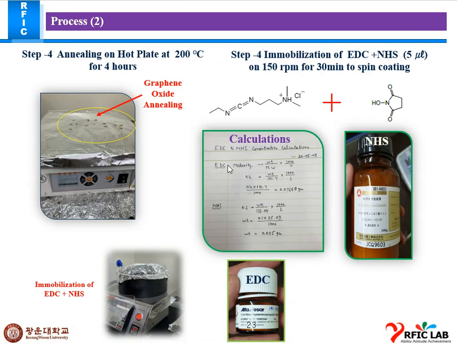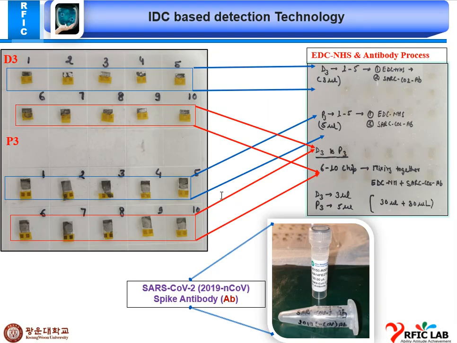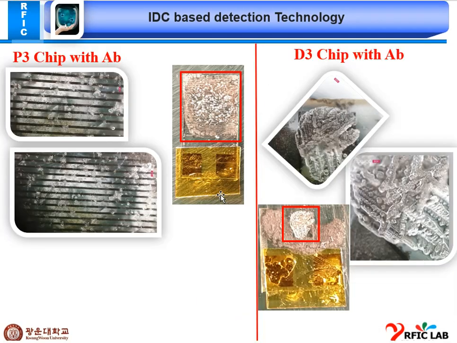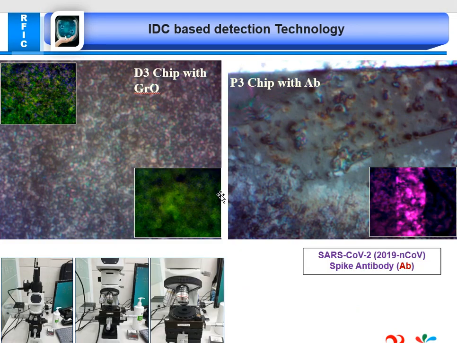This is our process chart for the optimization of chemical parameters. This picture I took with the microscope, showing the equal distribution of graphene oxide on the chip, as well as the P3 chip with antibody.